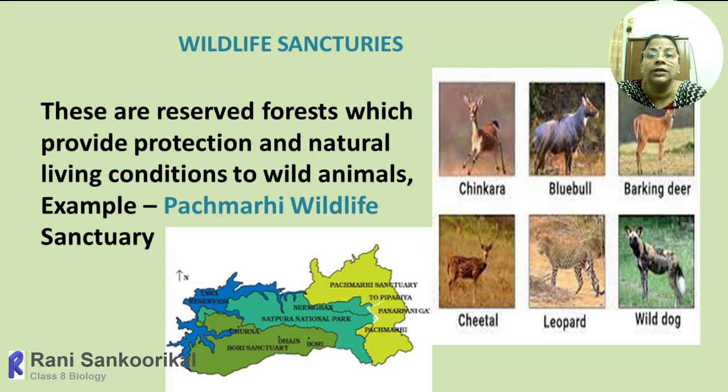The main example given is Pachmarhi Wildlife Sanctuary, Madhya Pradesh. There, different types of animals are protected: chinkara, blue bull, barking deer, cheetah, leopard, and wild dog. Different types of animals are protected with the help of government authorities.